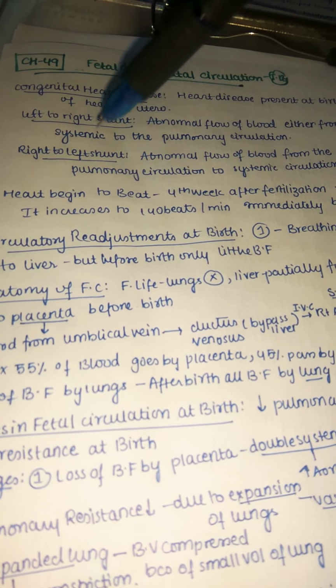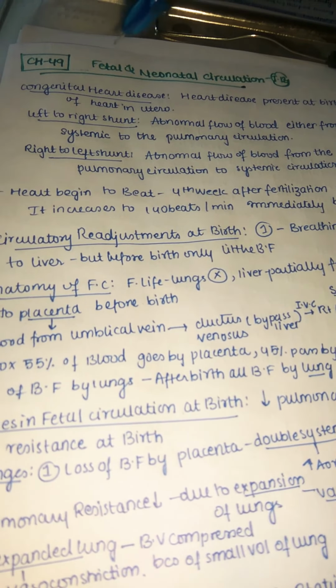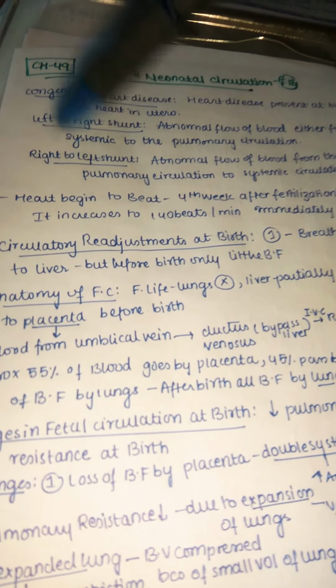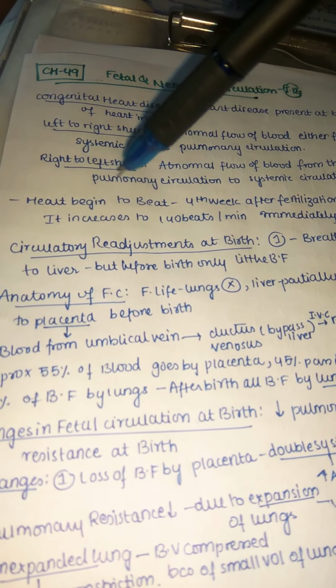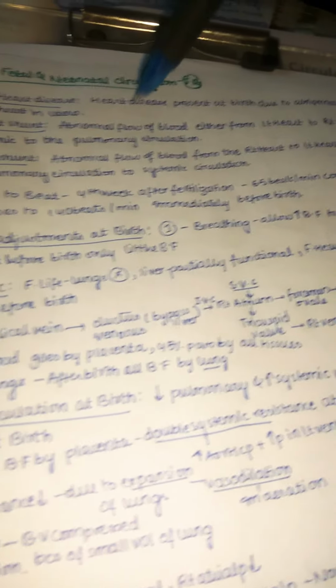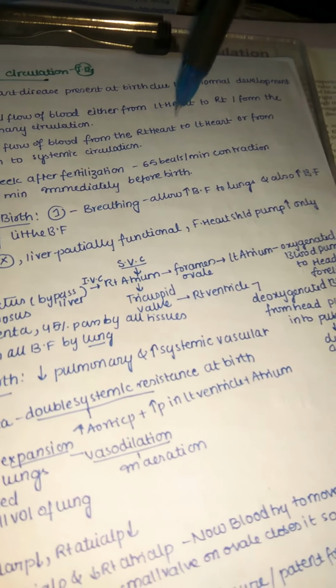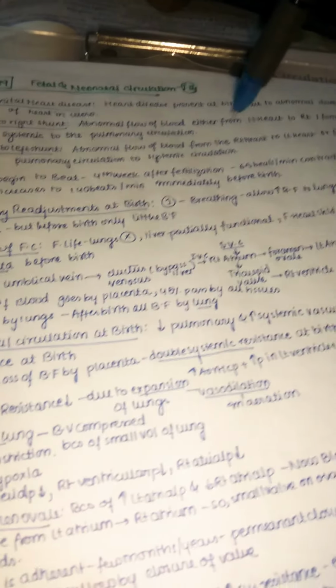Next, coming to right to left shunt. Now you can easily predict it: it is an abnormal flow of blood from the right heart to the left heart, or from the pulmonary circulation to the systemic circulation.